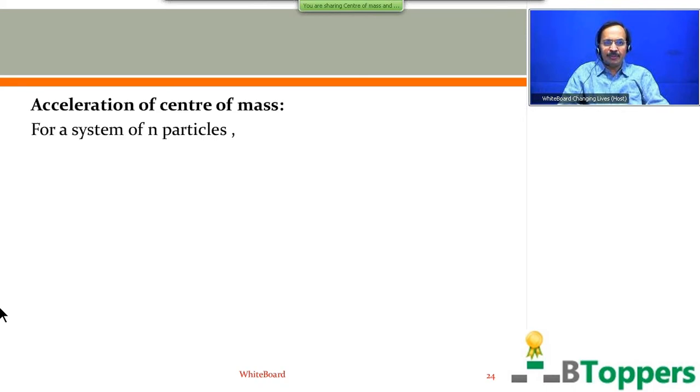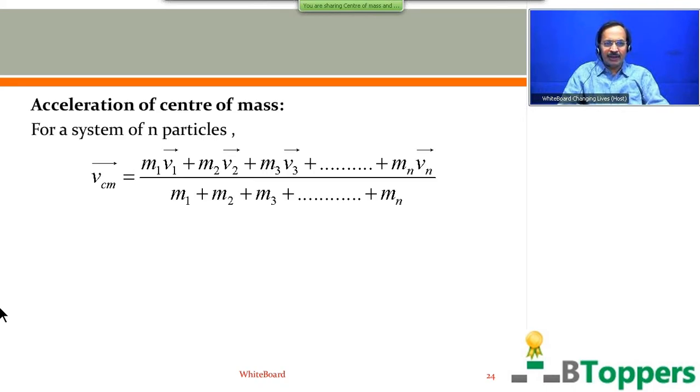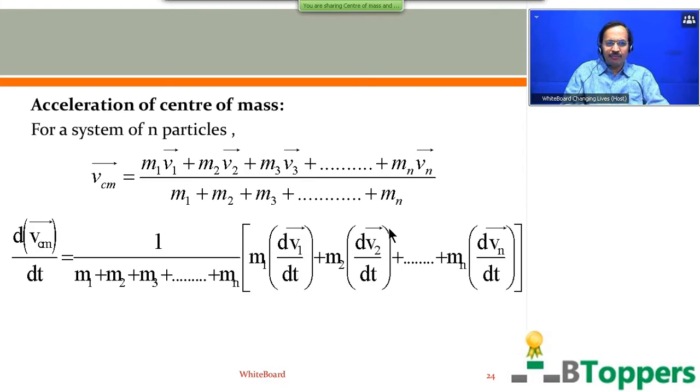Next, we write acceleration of center of mass. For a system of n particles, velocity of center of mass is given by m1 v1 bar plus m2 v2 bar plus m3 v3 bar up to mn vn bar divided by m1 plus m2 plus m3 up to mn. Differentiate this equation on both sides with respect to time t. dV_CM bar by dt equal to 1 by m1 plus m2 plus m3 up to mn, whole multiplied by m1 into dv1 bar by dt plus m2 into dv2 bar by dt, etc., up to mn into dvn bar by dt.